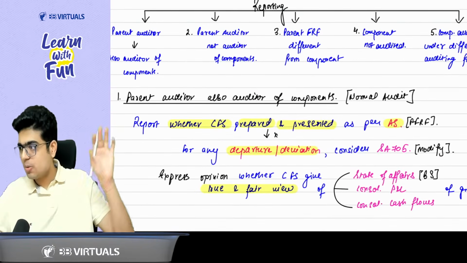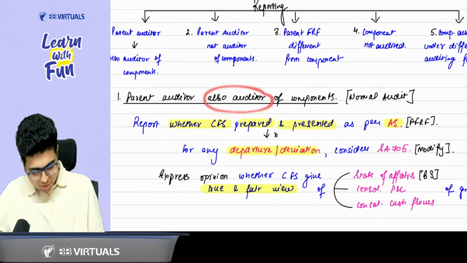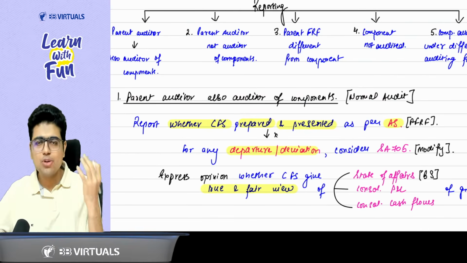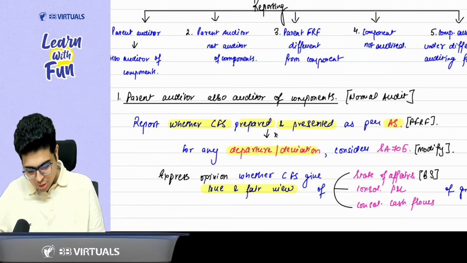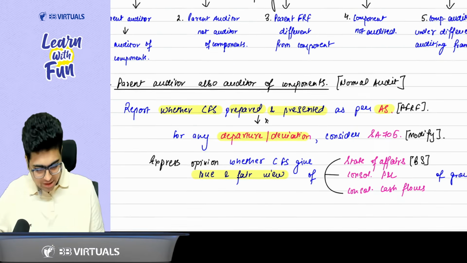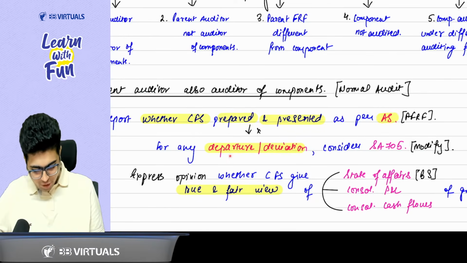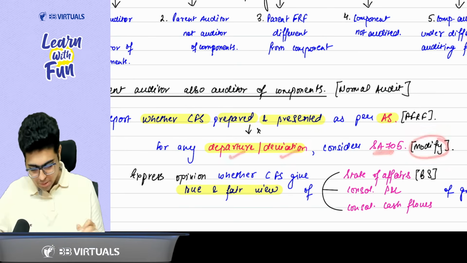So first of all, let's talk about case number 1 and the easiest case. Parent auditor is also the auditor of components. So this is a normal audit. In any normal audit, what do you see? That the financial statements are prepared as per the applicable FRF. So you will report whether the consolidated financial statements are prepared and presented as per the accounting standard. If not, then for any departure or deviation, consider SA 705. That means modify your opinion.